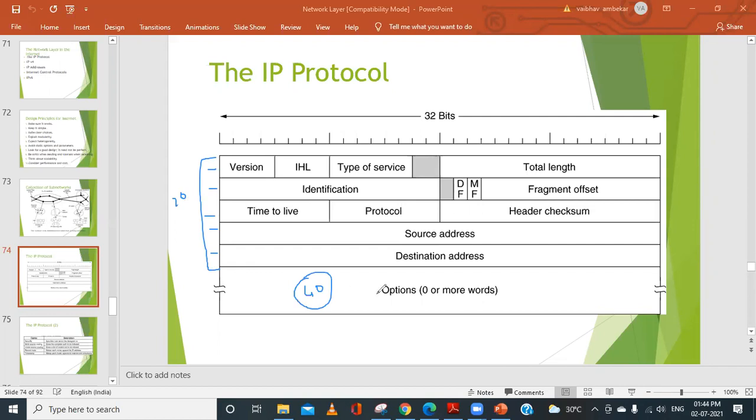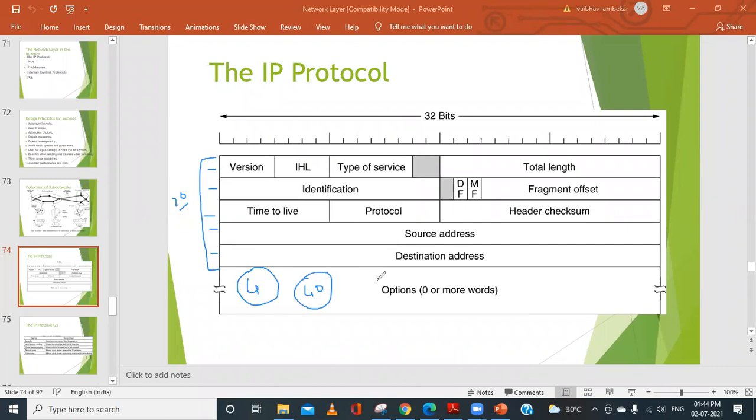Suppose I take 4 bytes in the optional field. The option field can be at most 40 bytes, but if I consider 4 bytes, what will be the size of the header now? The fixed part is 20 and it cannot be changed, and here I am considering 4 bytes.